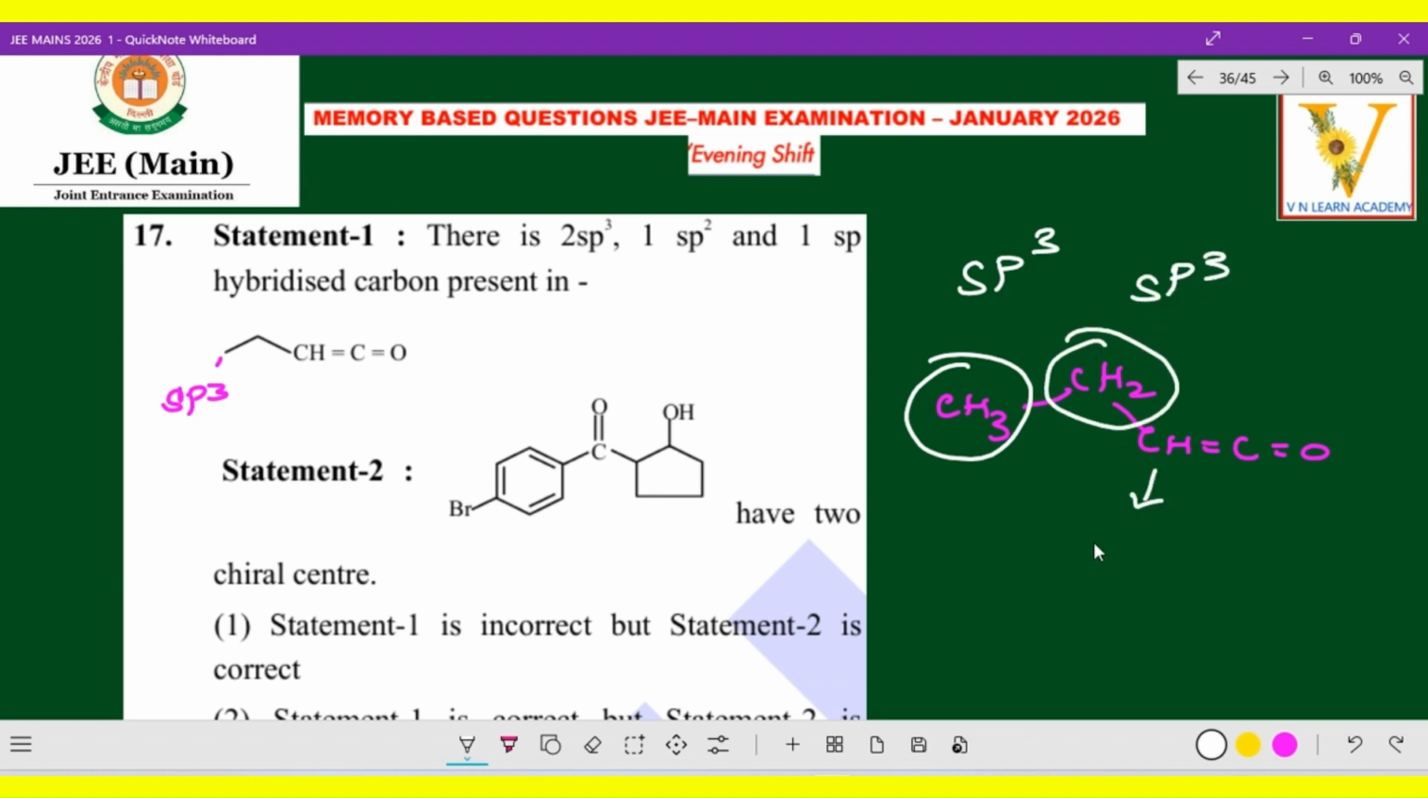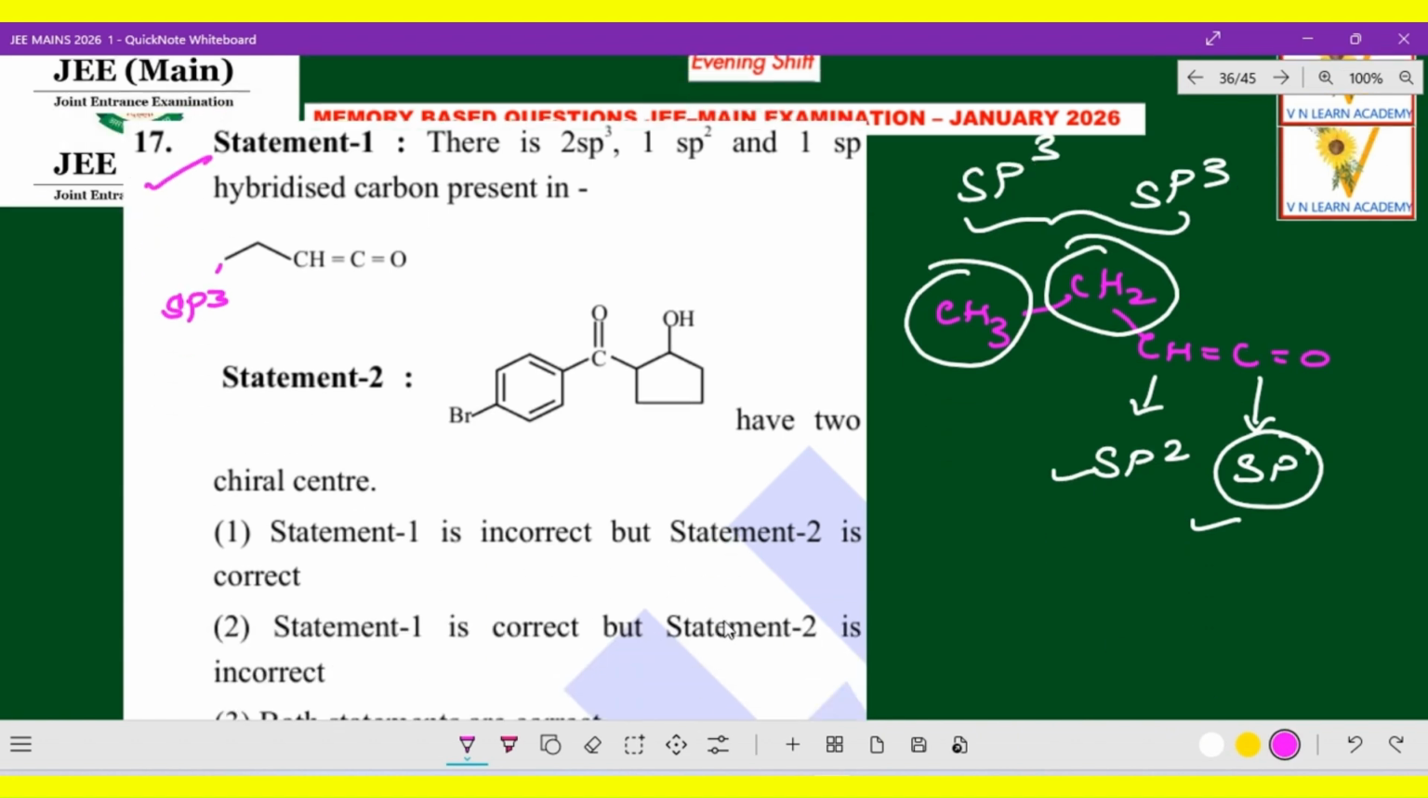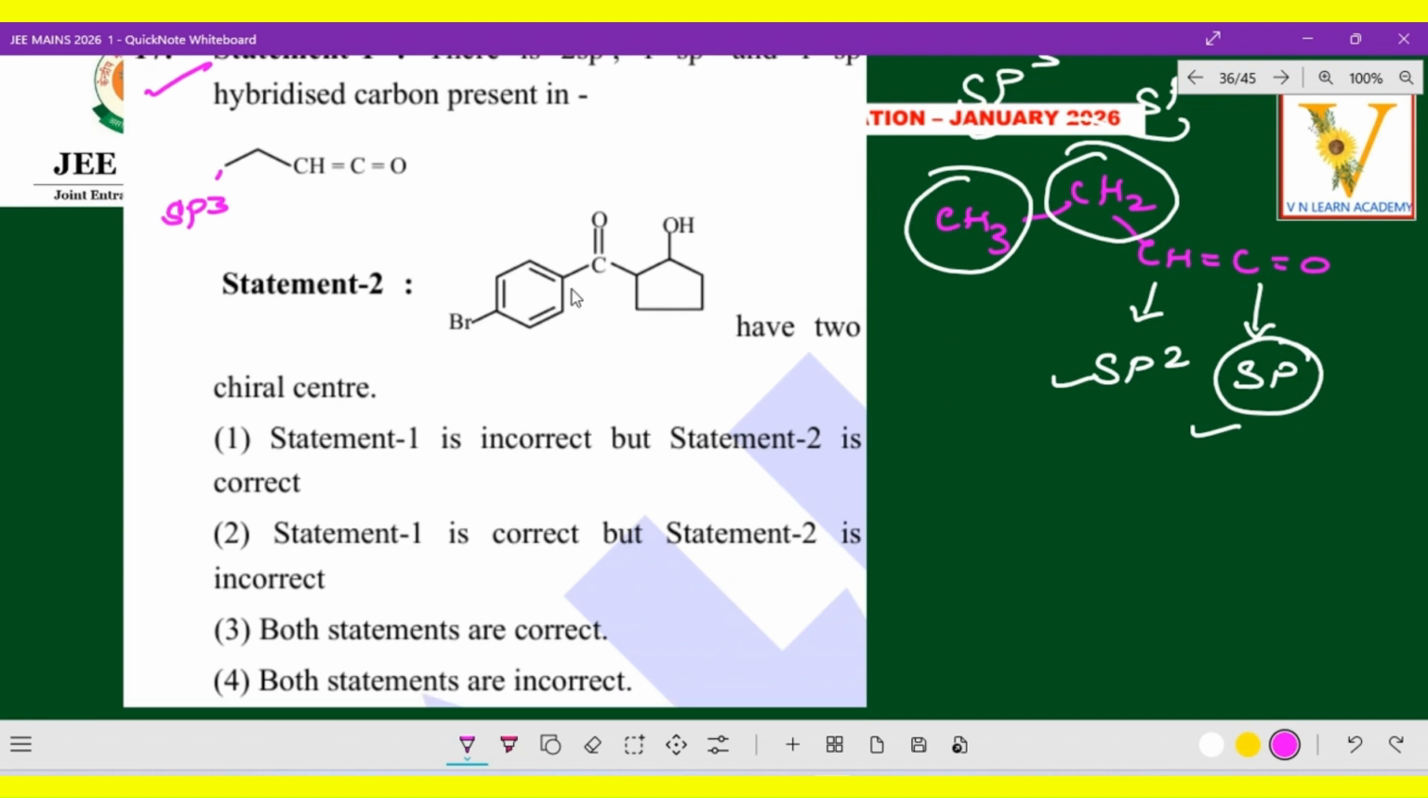And then this double bond which is connected is sp2. And the next one here, with double bonds on both sides, this is sp. So what they mentioned in the first statement, 2 sp3, 1 sp2 and 1 sp, the statement is 100% correct. And the second statement: Br, benzene, which is connected to C double bond O, which is connected with pentanol, right?